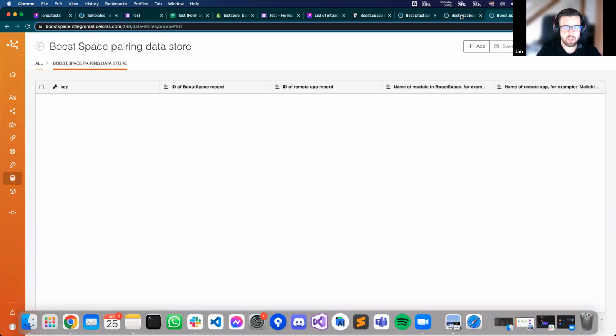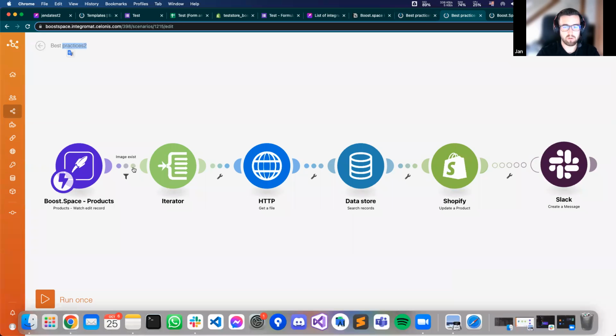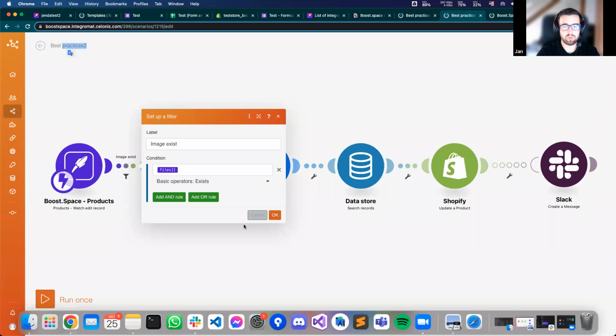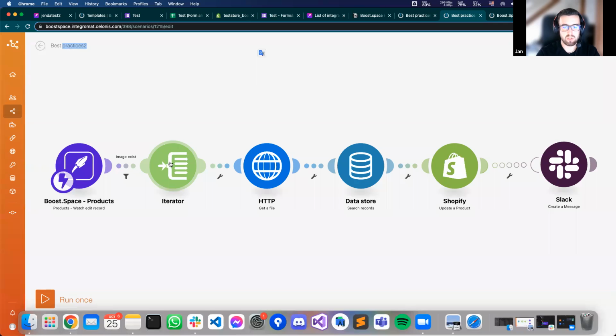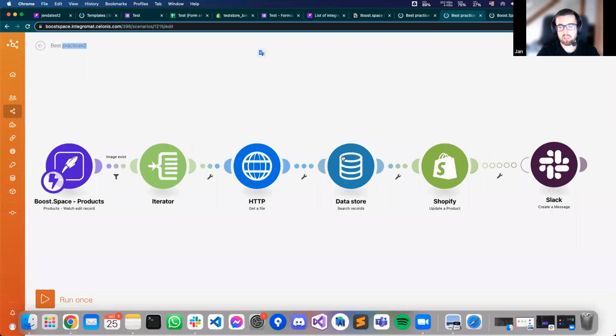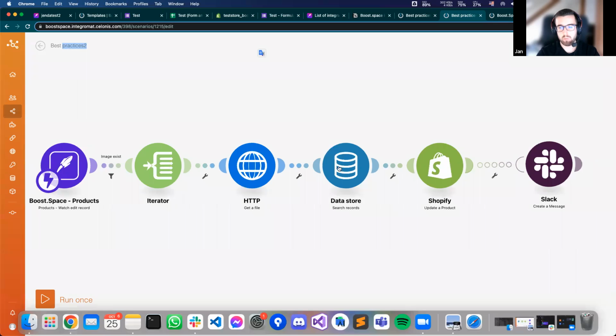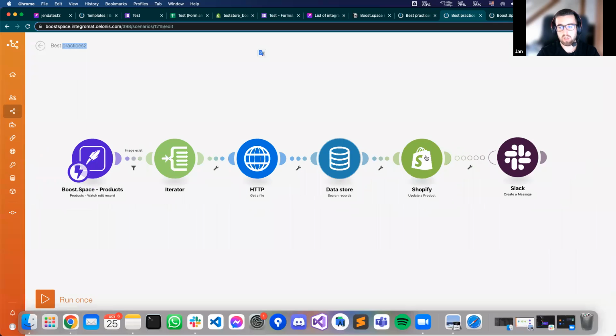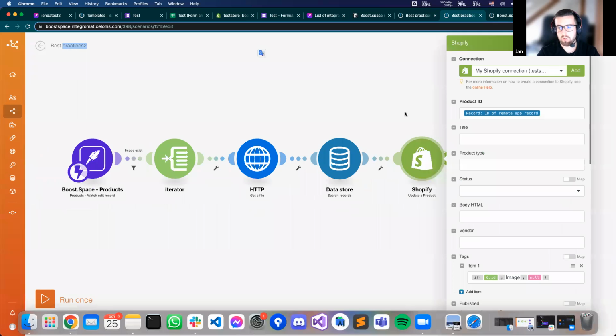if there is an image, I set the filter here, or if there is any attachment, I want to iterate the attachments, because there could be more than one, and I want to download them, search the data store for our exact product, and update our product with this ID from the data store.